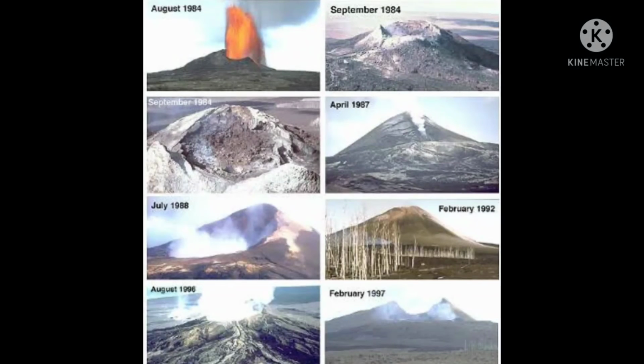But the dormant volcanoes have not erupted for a very long time but may erupt at a future time. So it is said that a dormant volcano will cause more destruction in the future. For example, Mount Vesuvius is an example of a dormant volcano. Mount Kilauea is an example of an active volcano.